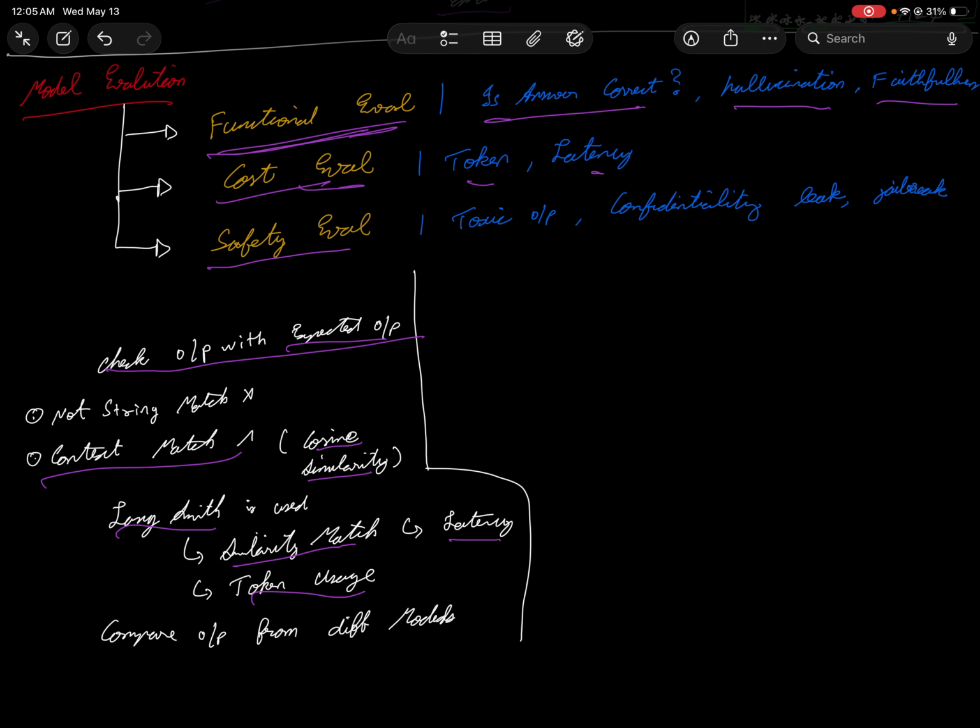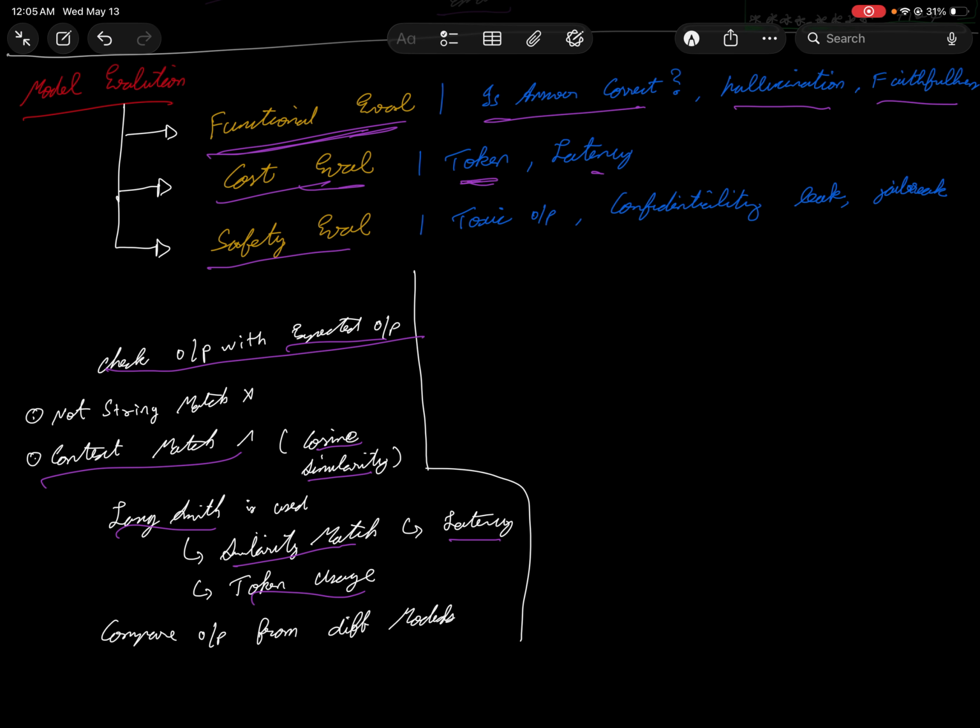So cost is also important. You are using it for a production level thing, where people are going to use it on a day-to-day basis. And if it consumes a lot of tokens, which means you are paying for it, the brand pays for it, the company pays for it. So it should be minimum process. It shouldn't take many tokens, which might backfire on the company, because we are advancing the tool. It doesn't mean that it should cost much higher.